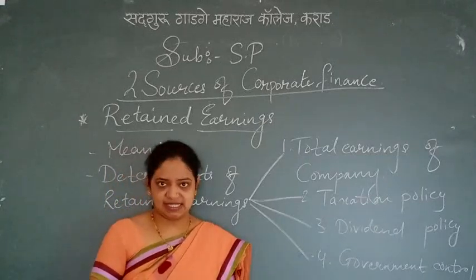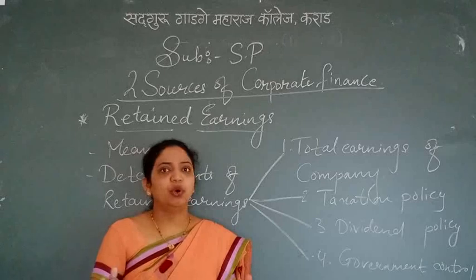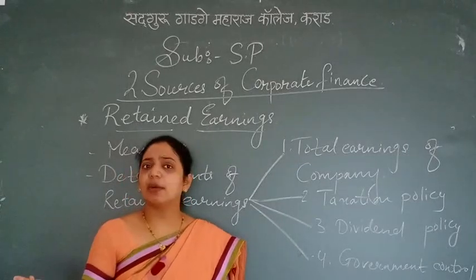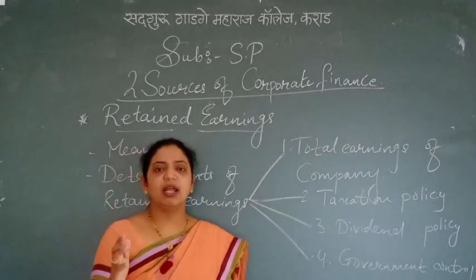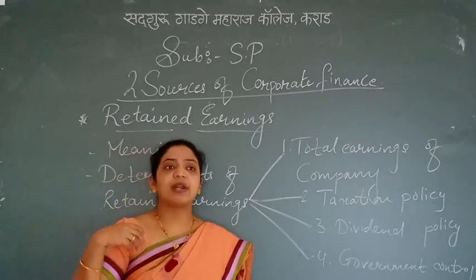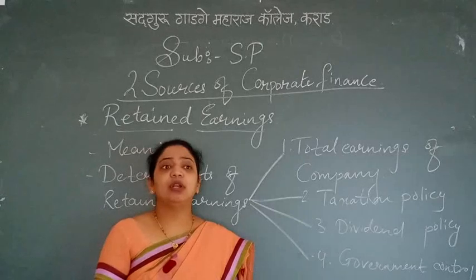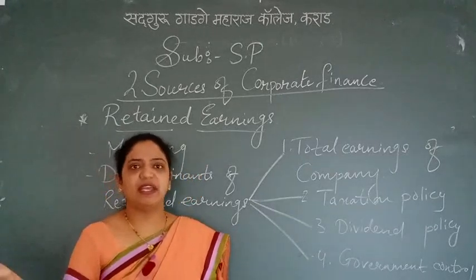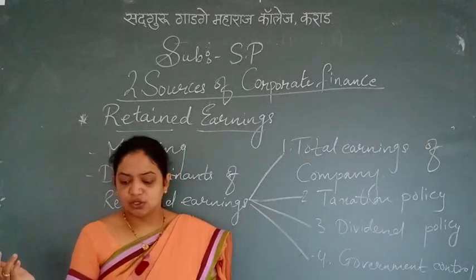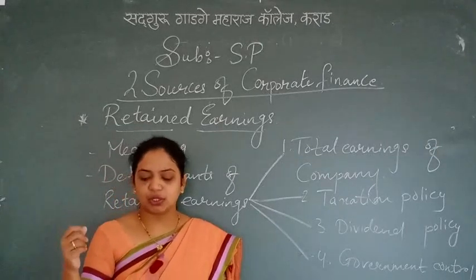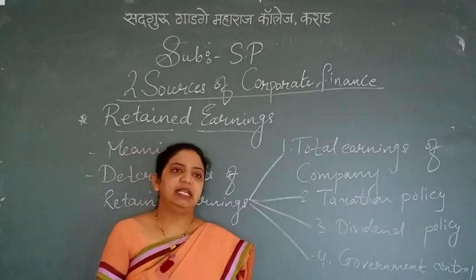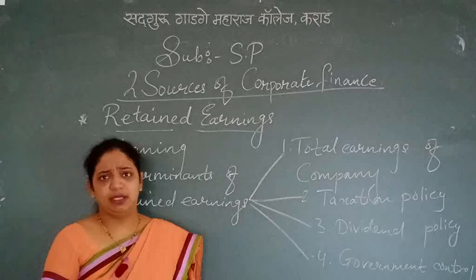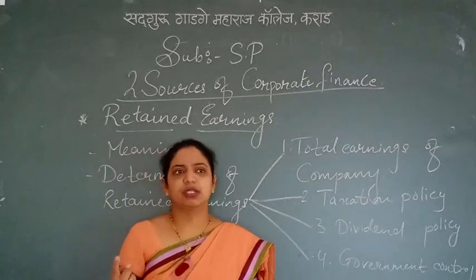But if it is less, at that time the company cannot. If the profit is not there, if there is a loss, then it cannot be done. So total earning should be more, your ample amount of profit should be more, then only you can save and retain, and that can be utilized afterwards in various forms as retained earning. The attitude of top management also determines the amount of retained earning. That means what is the attitude of the top level management. It also depends upon the total earnings.